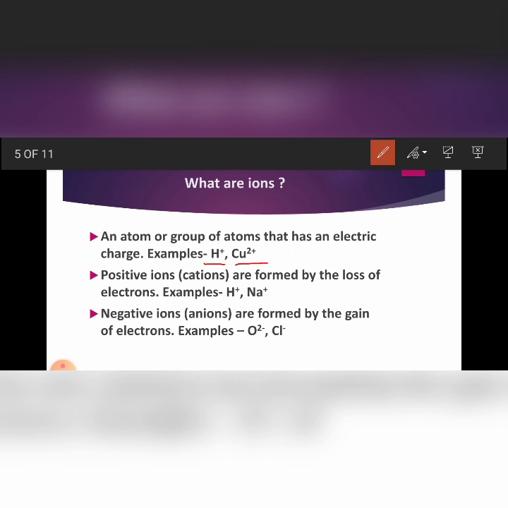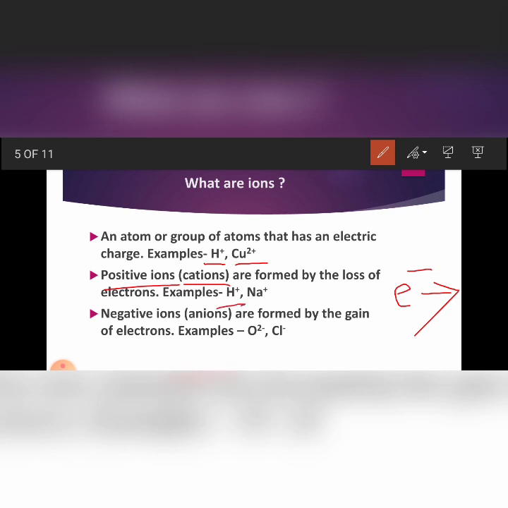Ions are of two types. Positive ions are also called cations, and these positive ions are formed by the loss of electrons. Like H+, that means one atom of hydrogen loses one electron, and thus it has one positive charge.